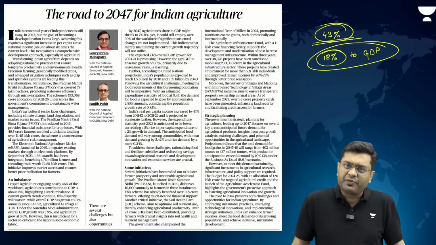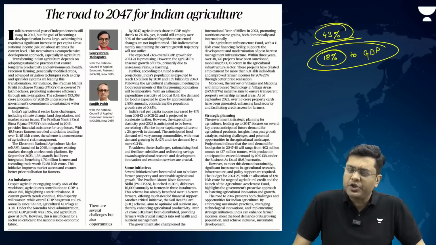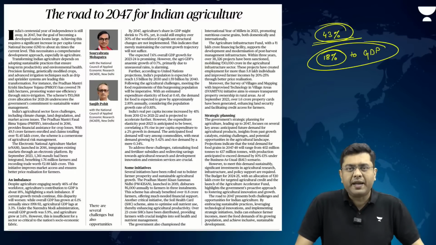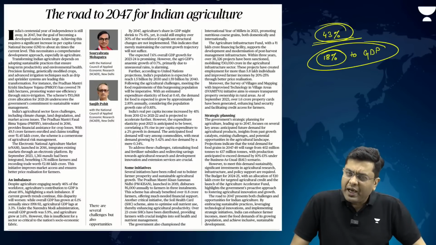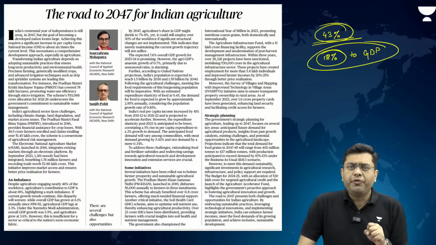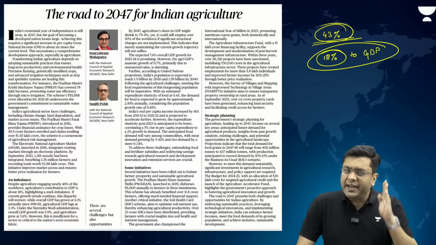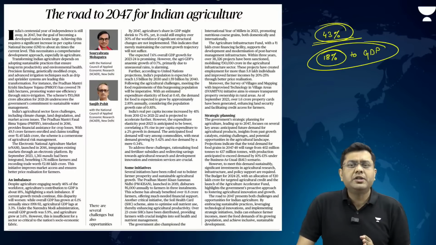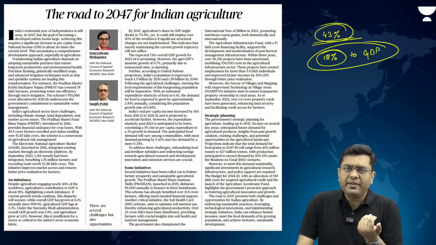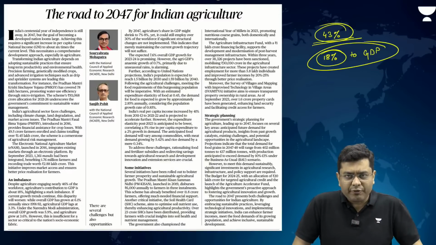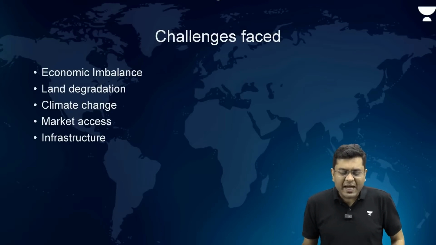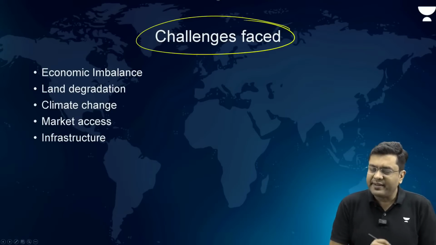So when we talk about this particular article, it does mention certain challenges faced by Indian agriculture and talks about the government schemes which are in place. So we are going to take a nutshell out of it. We are going to discuss the very crux of the challenges faced by the agricultural sector, the government schemes which have been put in place, what the lacunae with those are, and then what the way forward can be. Starting with the challenges faced by the Indian agricultural setup.